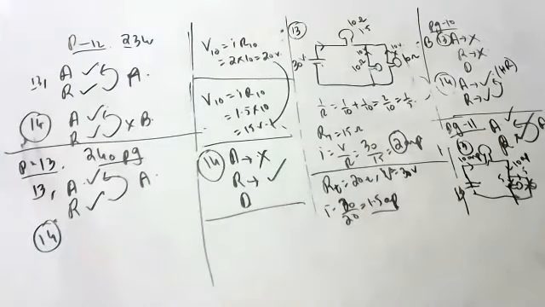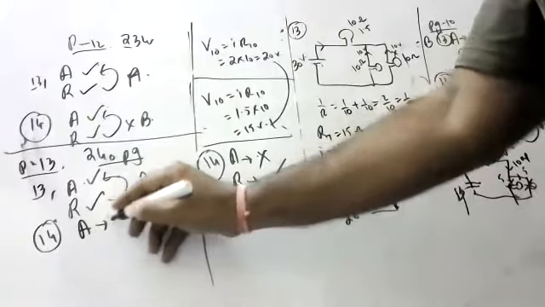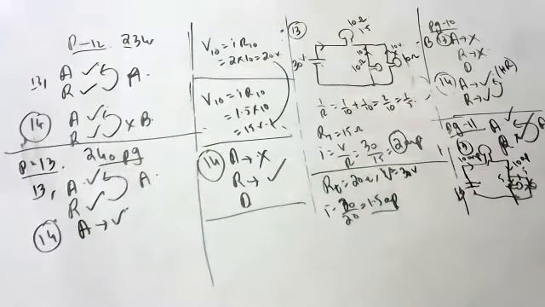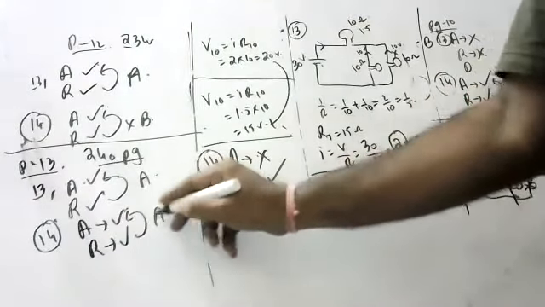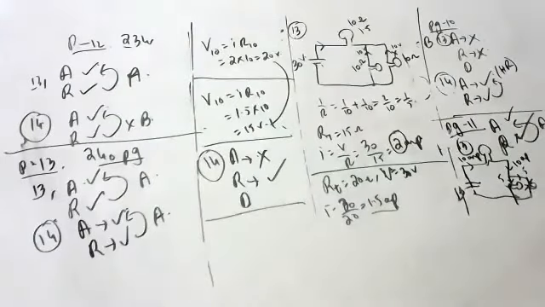Acquired traits cannot be passed from one generation to another generation. True, sir. Reasoning: inaccuracy during DNA copying of acquired traits is minimum. True. The reasoning is also true, sir. Correct, and also the explanation. Fantastic. Correct explanation, A. Okay, correct explanation.